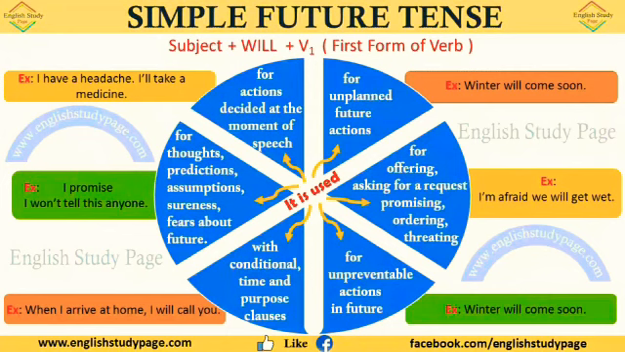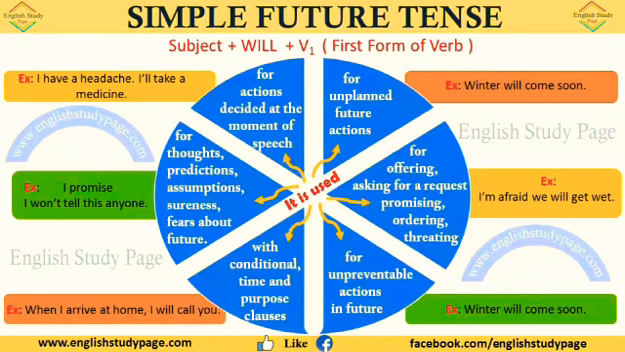Let's see the first one, simple future tense. Its pattern: subject plus will plus V1. V1 means verb 1, the first form of the verb. Examples: I will drive a car.